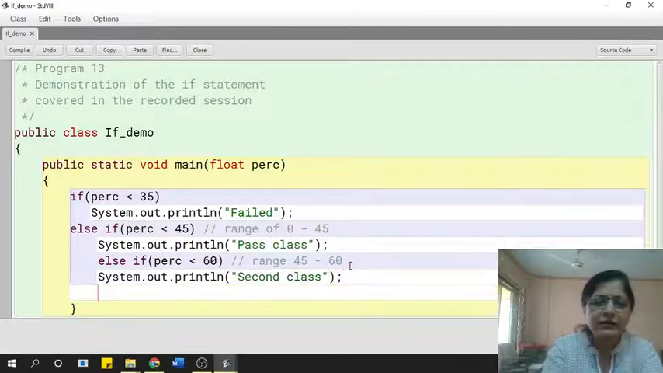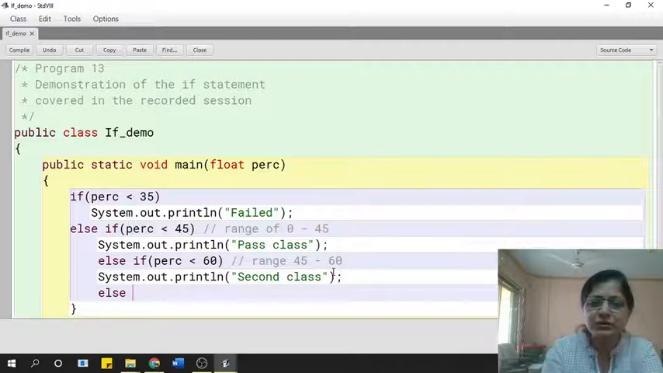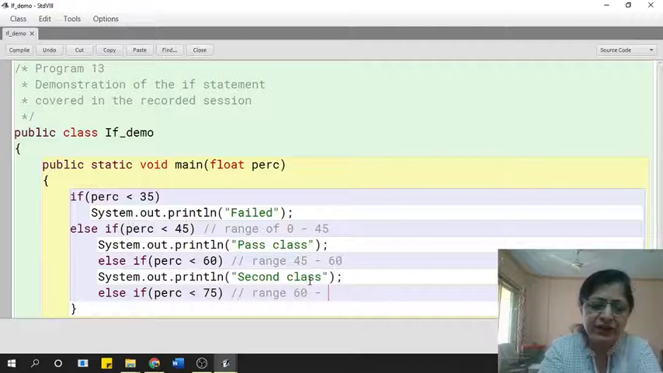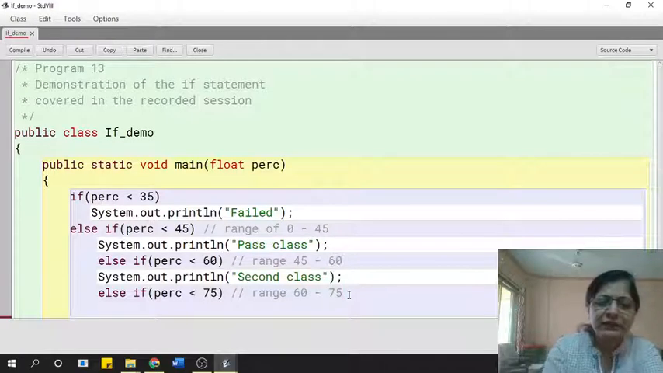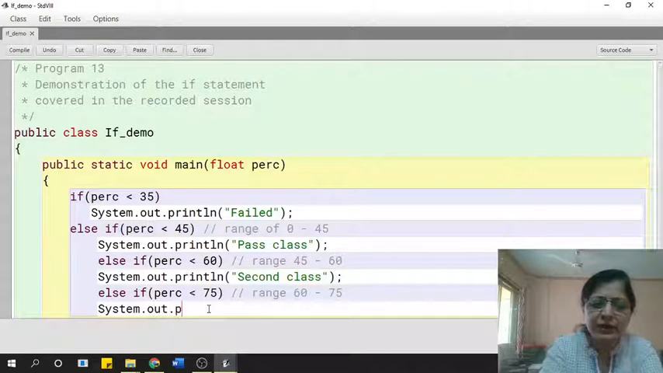Okay. And then again I'm checking over here. So here now the third condition I'm checking over here. If percentage less than 75, that means here we are checking for the range of 60 inclusive to 75. And 75 is not included in that, because we are checking less than 75, not equal to. So then it will print over here System.out.println first class.